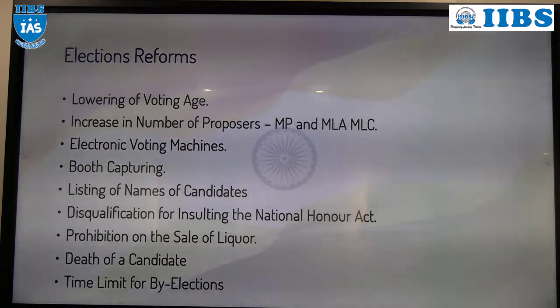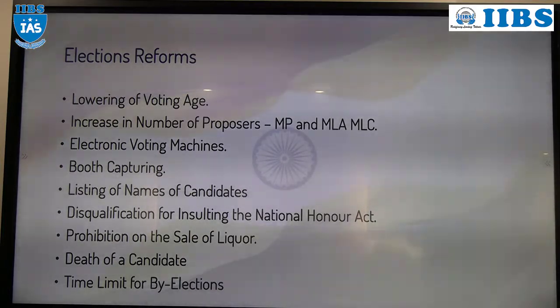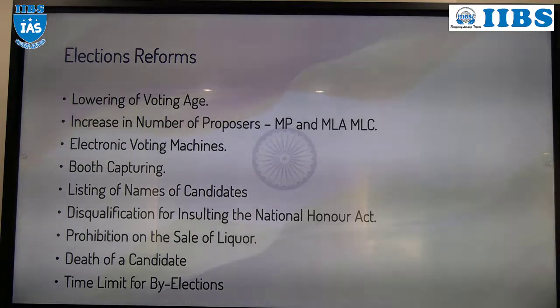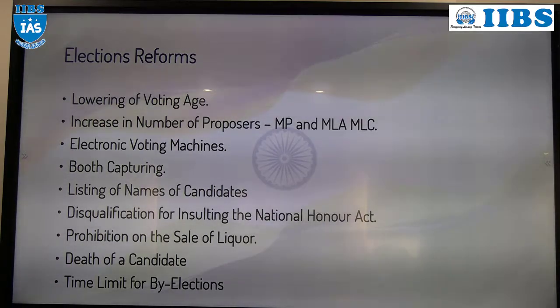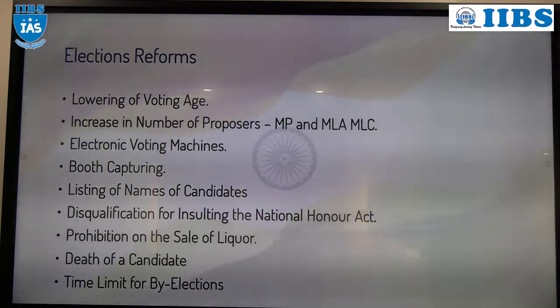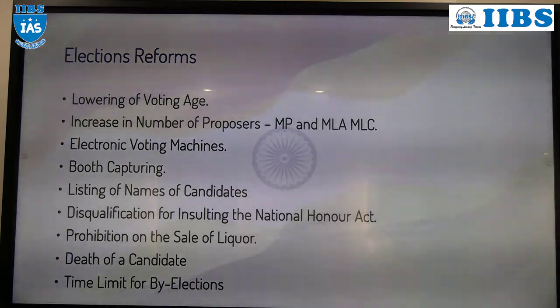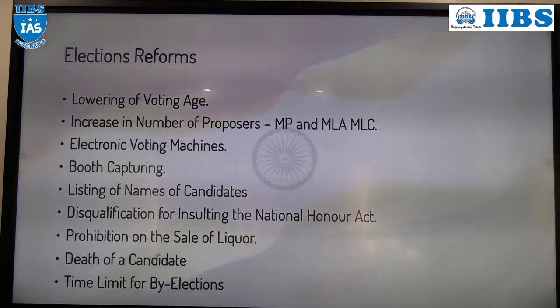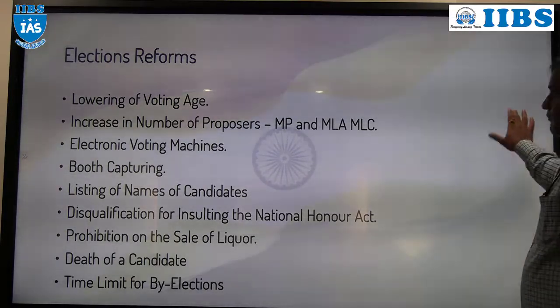If the remaining period is less than 1 year, there is no need to conduct the by-election. I'll give an example. One MLA was elected on 1st January 2021 for 5 years, so he will be MLA till 31st December 2025. Then in April 2025, he died. The remaining period is only 8 months, which is less than 1 year. At that time, there is no need to conduct the by-election. Conduct a fresh election. Understood? So that change was brought.